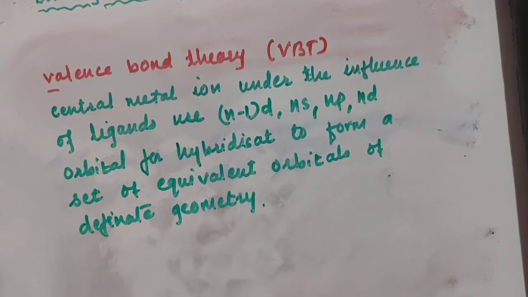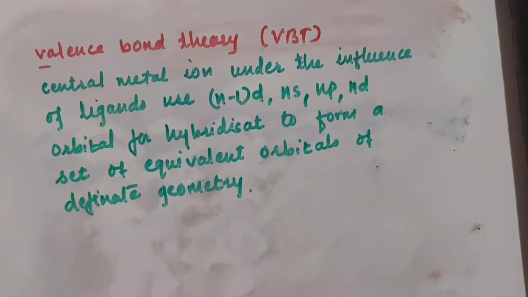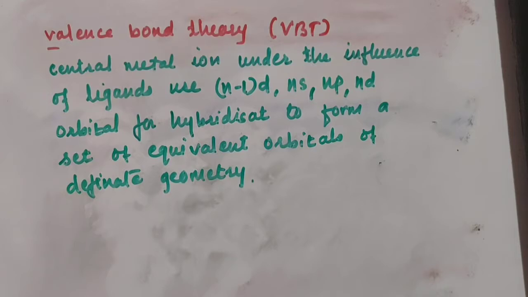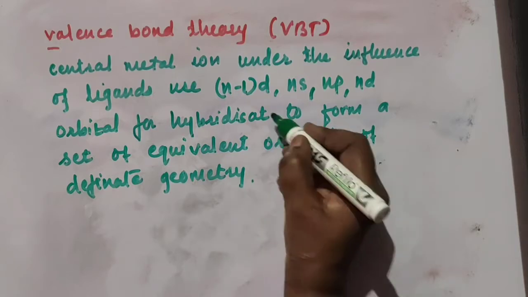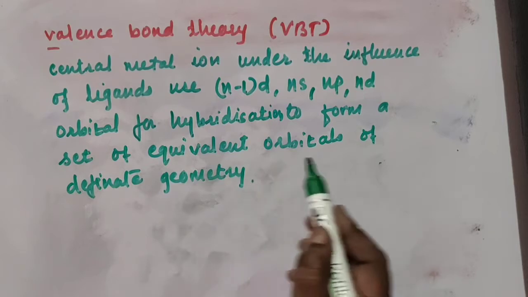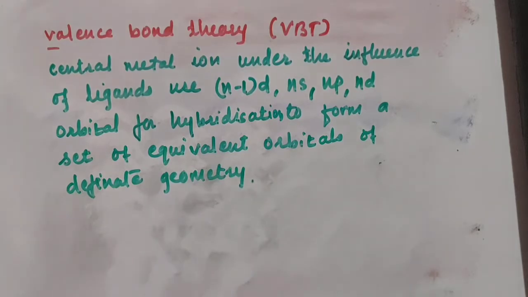So what is valence bond theory? In valence bond theory, the central metal ion, under the influence of ligands, uses (n-1)d, ns, np or nd orbitals for hybridization to form a set of equivalent orbitals of definite geometry.